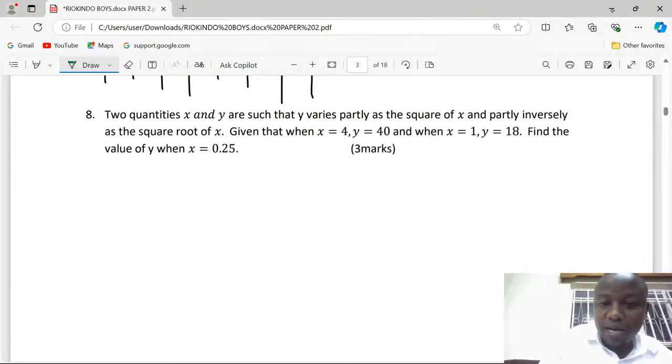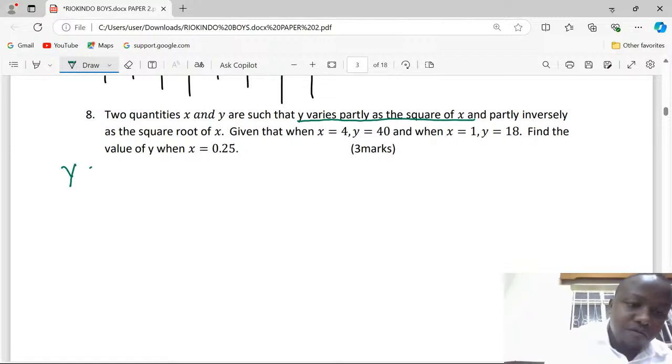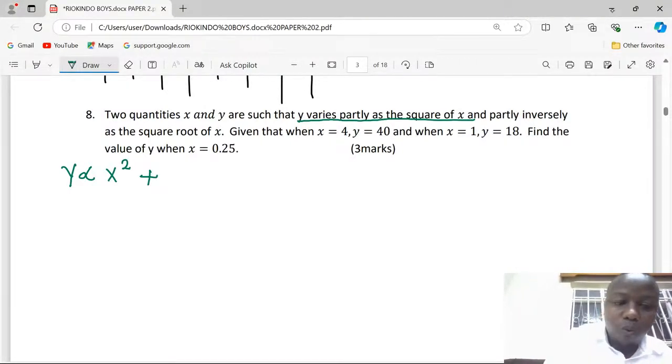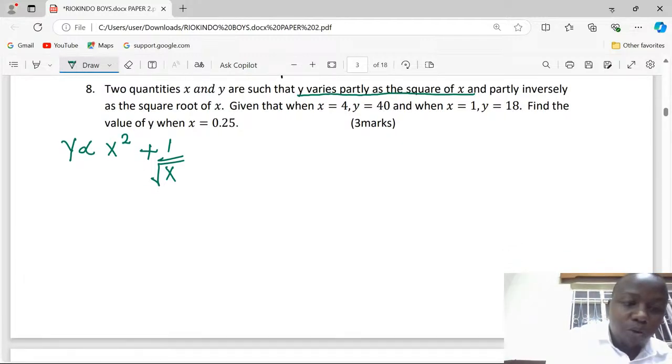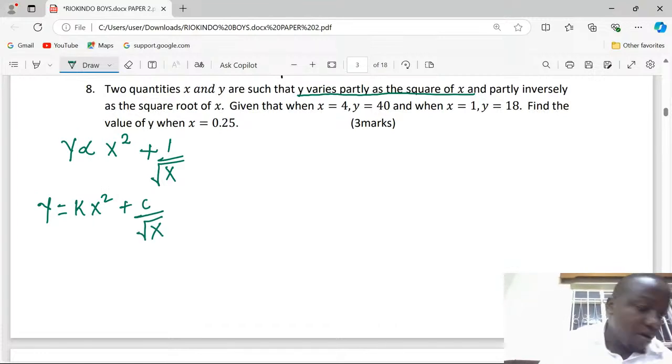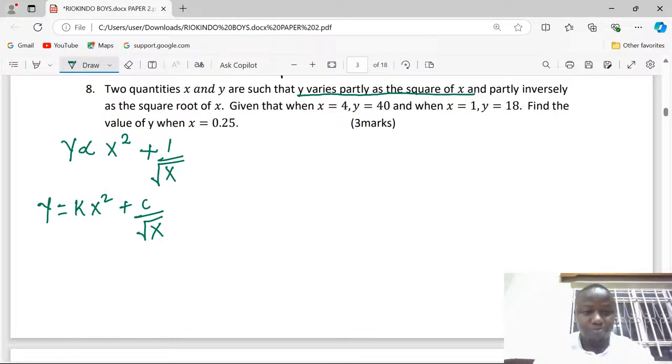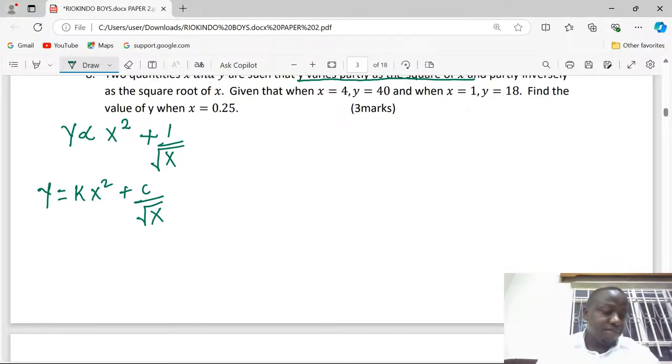So when we talk of y varying partly as the square of x, it means y varies partly as the square of x. And there is another part, so we add, where y varies inversely as the square root of x. So at this point, allow me to introduce constants of proportionality, whereby we can have kx squared, then we add another constant like c out of the square root of x.